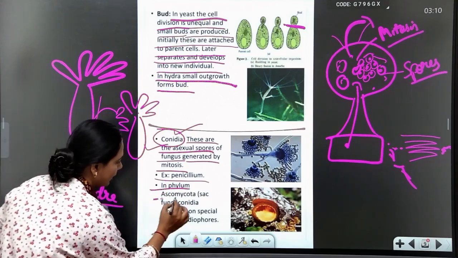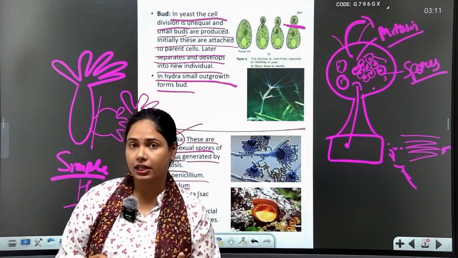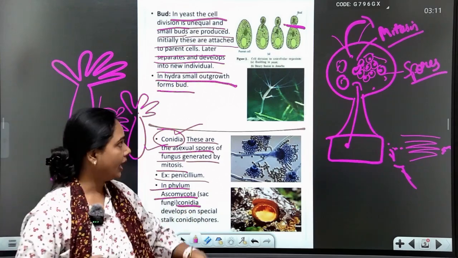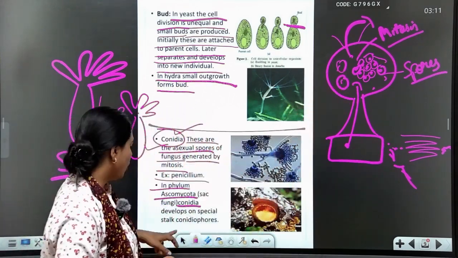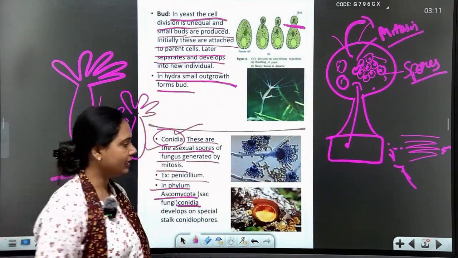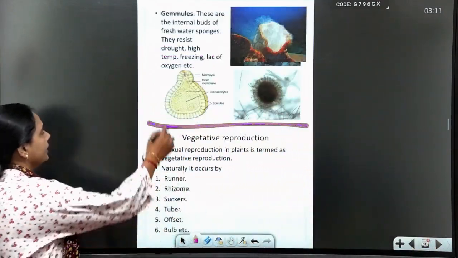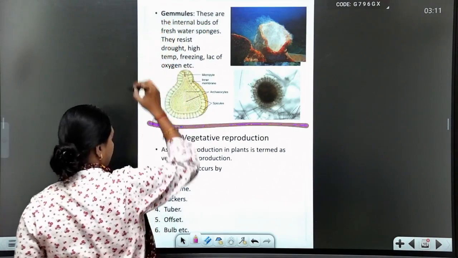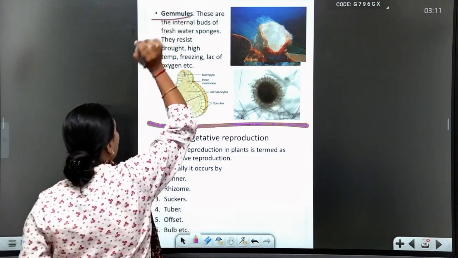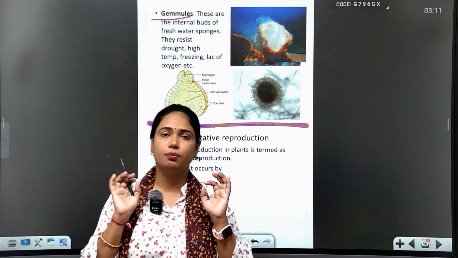Now, phylum Ascomycota, which you already studied in fungus. In this, conidia develop, and these spores are borne on a stalk-like body known as conidiophores. Okay, clear? Now, again, there is a gemmule method. Students, there is a gemmule method. What is gemmule? You know, phylum.